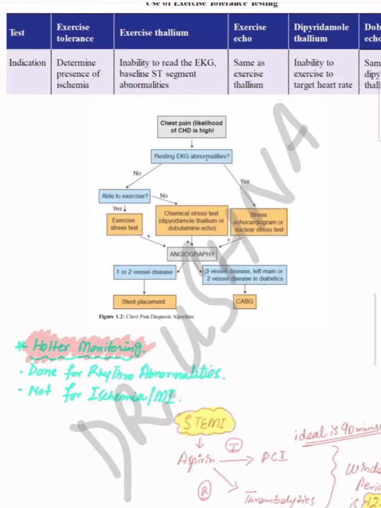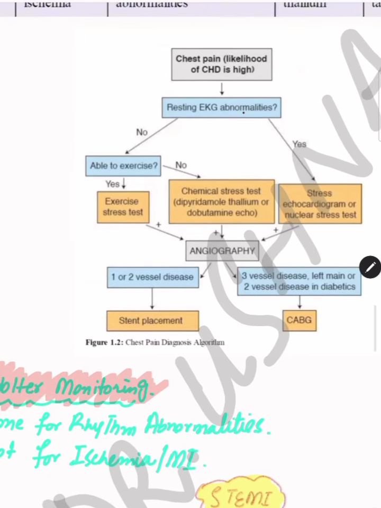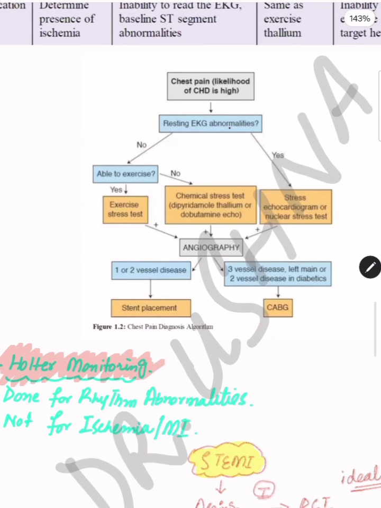Then we have already discussed this, that if the patient comes to you with chest pain, first you have to do the ECG. If the ECG is normal, this is something new. We haven't discussed it. This is basically an approach towards chest pain, or the investigations for chest pain. The first line investigation is your ECG. Always ECG. If ECG is normal and the patient is very typical for chest pain, then you will order ETT, exercise tolerance test. But for exercise tolerance test, the patient should be able to do exercise.